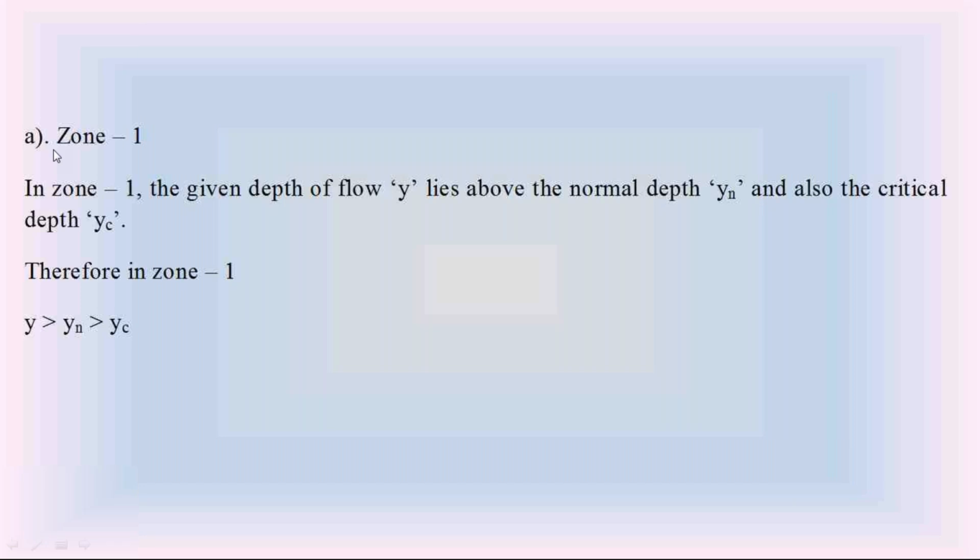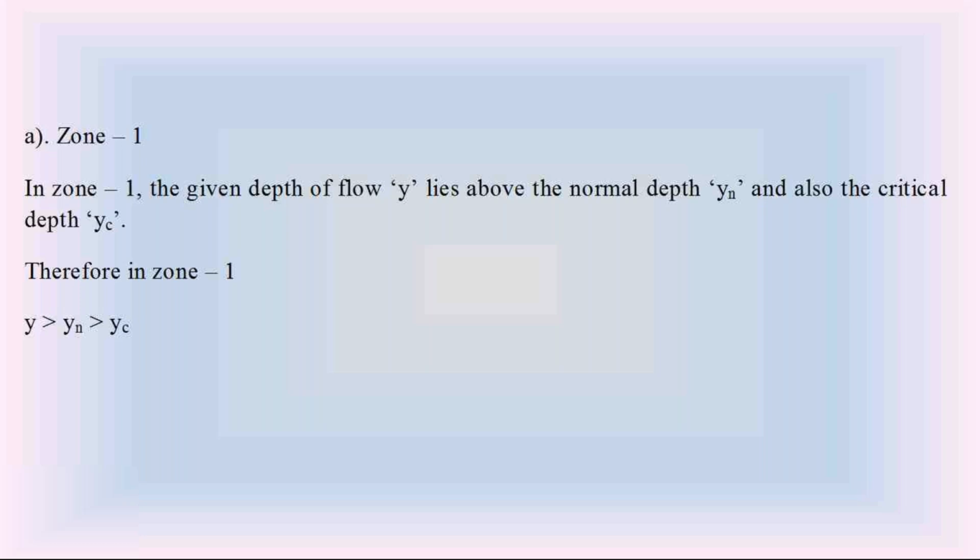We consider the water surface profile in gradually varied flow to be in Zone 1 if the depth of flow y is greater than the normal depth Yn and also the critical depth Yc.